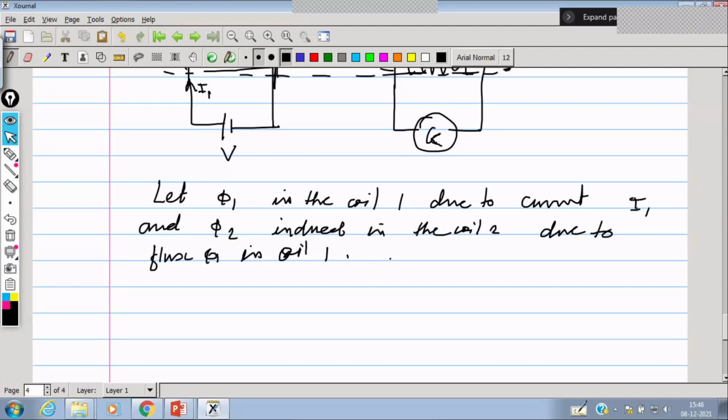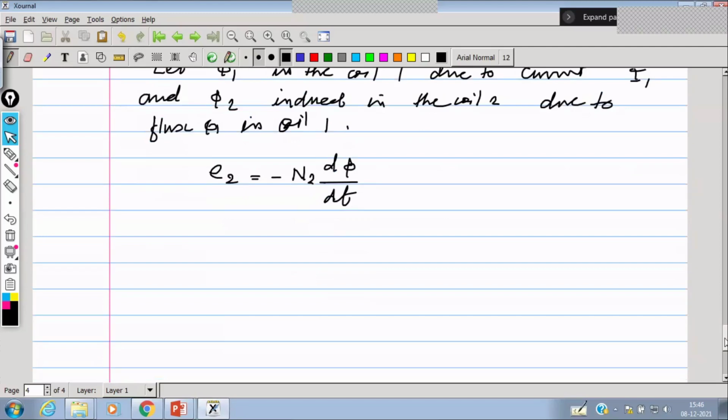According to Faraday's law of electromagnetic induction, there is a mutually induced EMF in the second coil. And this induced EMF is written as E2 is equal to minus N2 d phi 2 by dt. Yes or no? Yes, we can write.